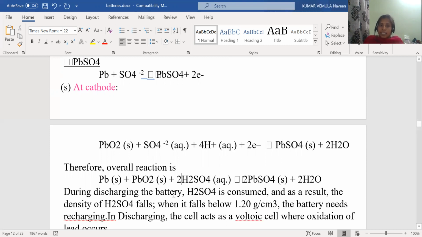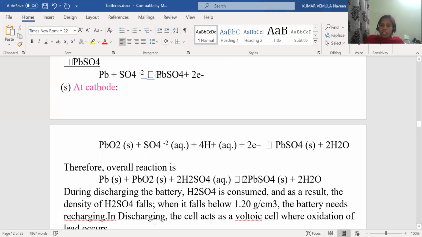So during discharging, the sulfuric acid in the battery is consumed, and as a result, the density of sulfuric acid falls in the discharging process. When it falls below 1.20 grams per cubic centimeter, the battery needs recharging. When it decreases to around 1.20 grams per cubic centimeter, it needs the recharging process.